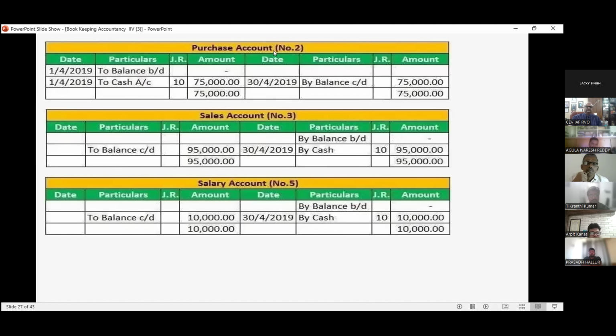Then we have the purchase account. In the purchase account, we have a debit side. Then we have the closing side. Then the sales account, we have a credit side. And this way we have to create the ledger.